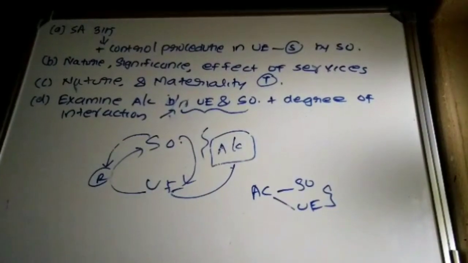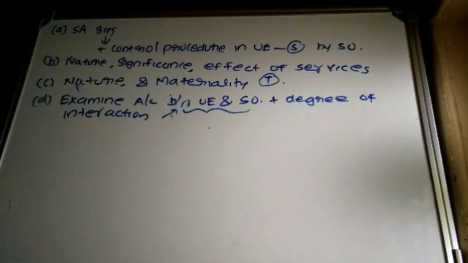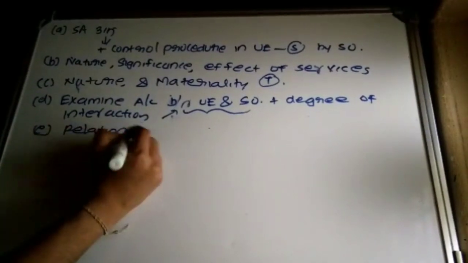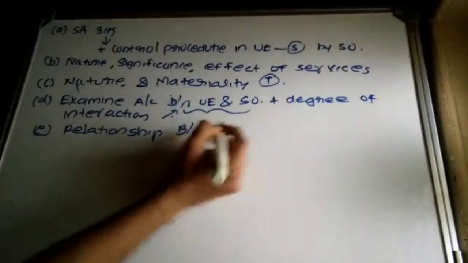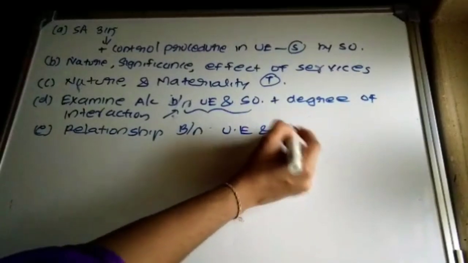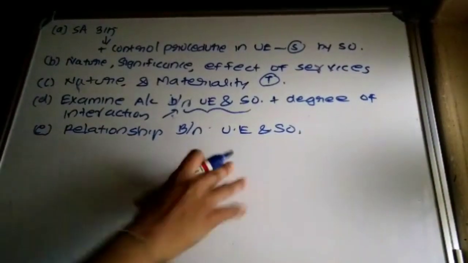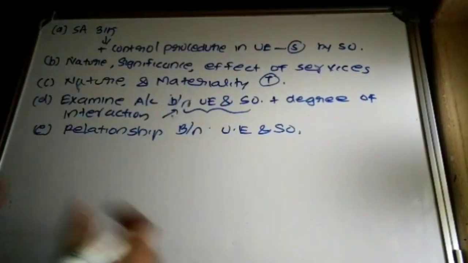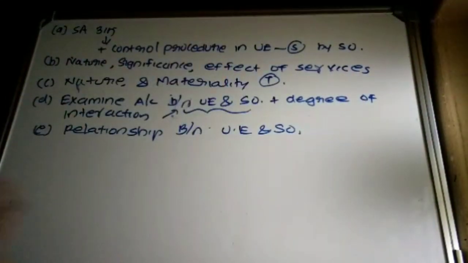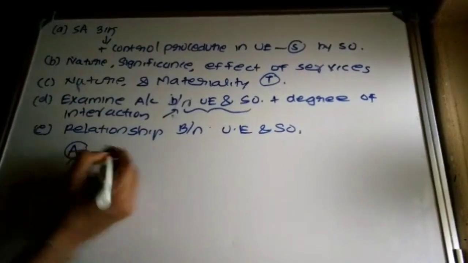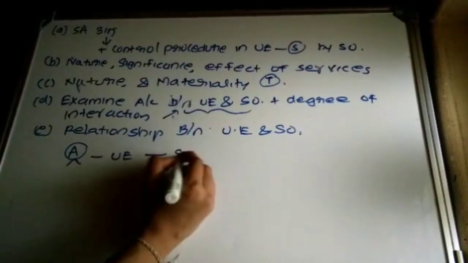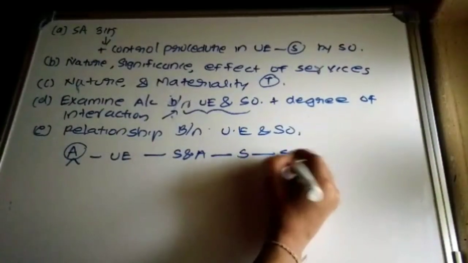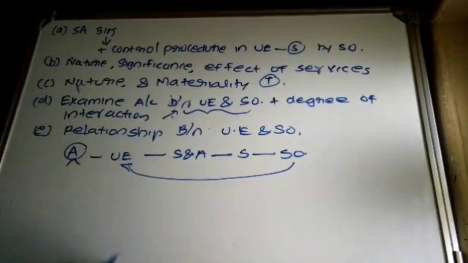Then what? Then it is the relationship between user entity and service organization. This has to be determined by the auditor of the user entity. So this is the regular procedure. It simply means the auditor of the user entity should obtain sufficient and appropriate audit evidence with respect of the services which are provided by the service organization to the user entity.